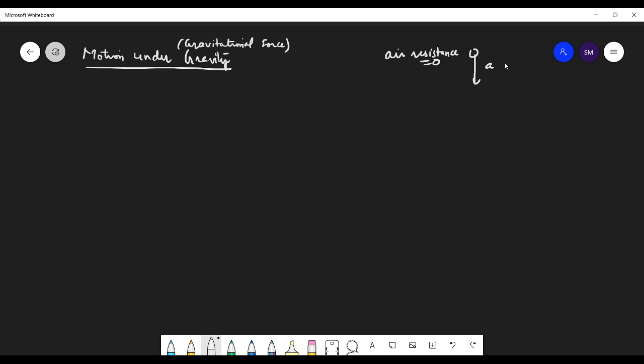The important point is that the acceleration is the same for all bodies, but there is a condition for that. What is the condition so that the acceleration of all bodies is the same? What's the condition, students? Air resistance should be 0. Yes, only if the air resistance is 0.